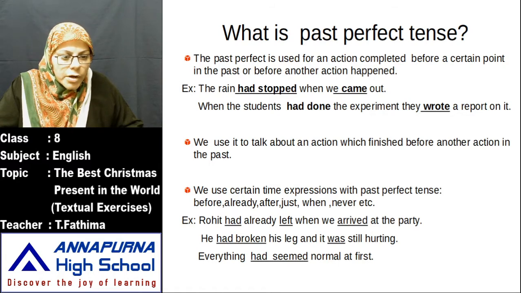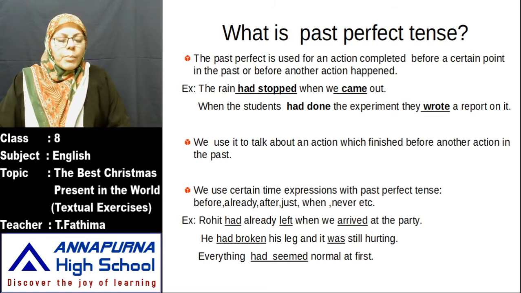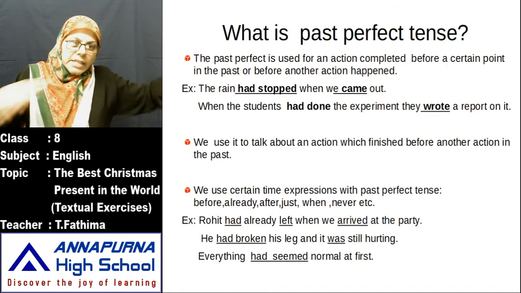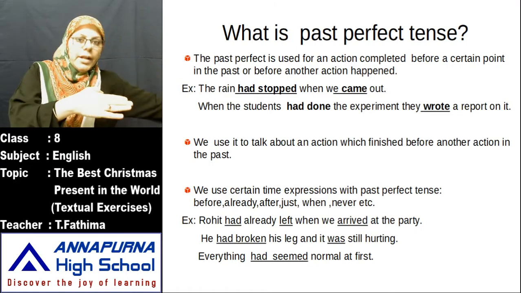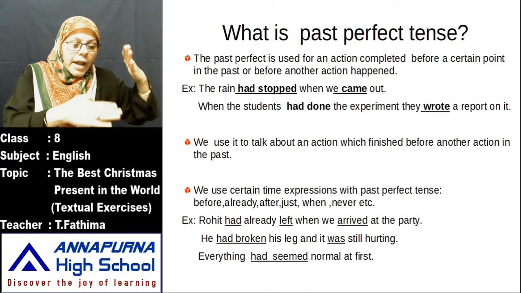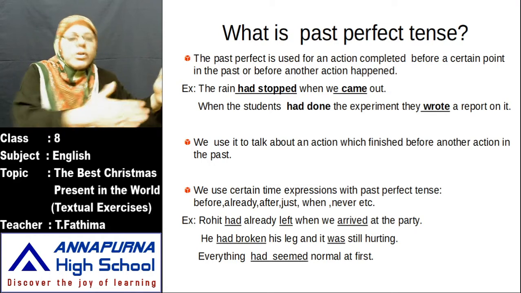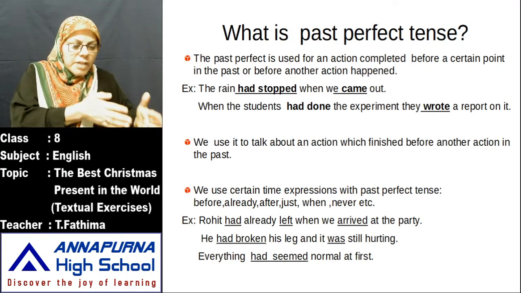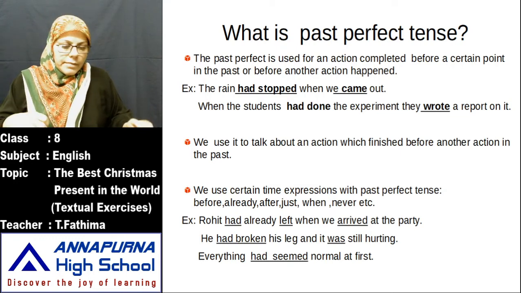So, Rohit had already left when we arrived at the party. First, which action happened? Rohit went away. Next, what happened? You went to the party. When you went, Rohit had already left. So why do we write had left? Because the first action is Rohit going away. The second action is you reaching there. So for the first action we used had left. Then for the second action we used arrived.